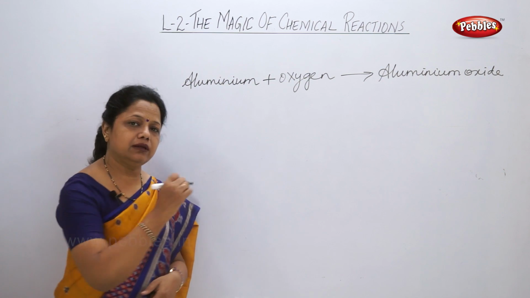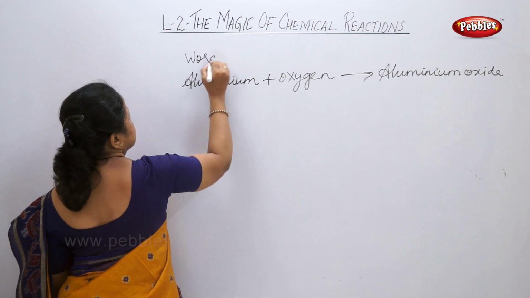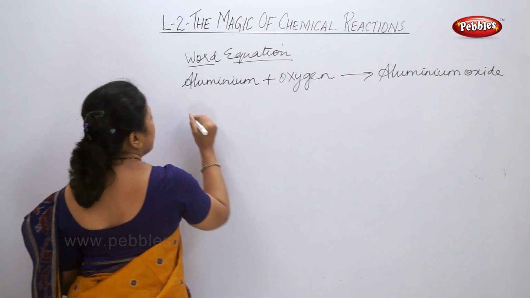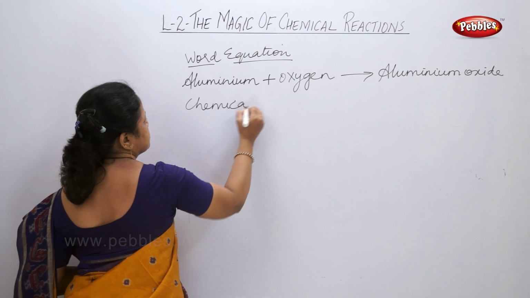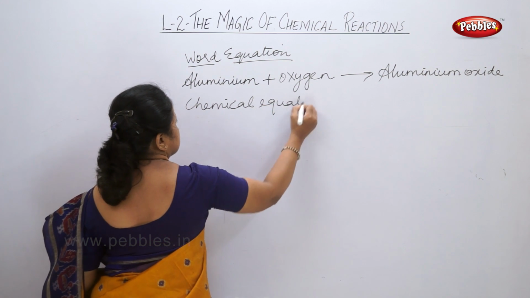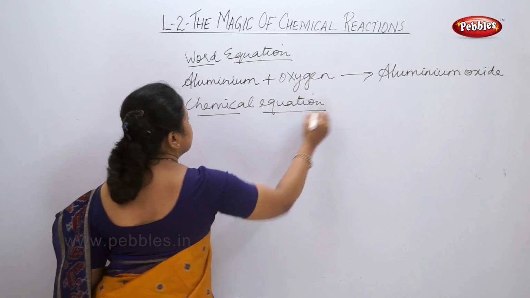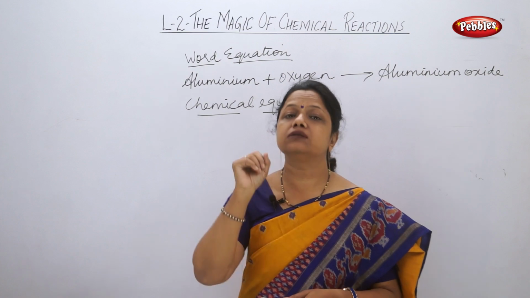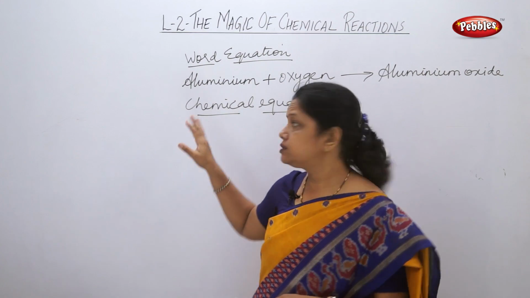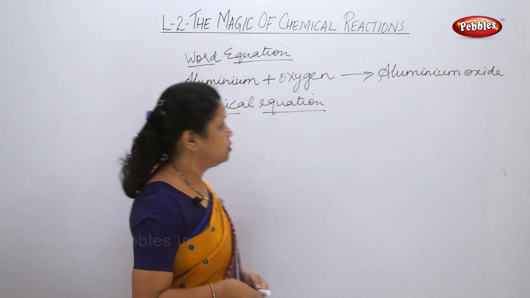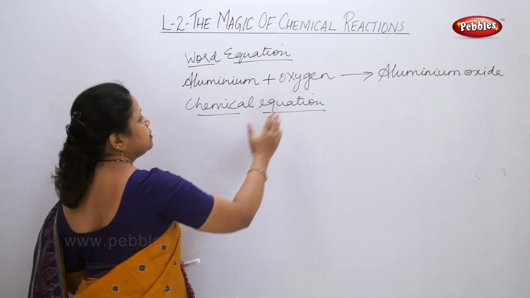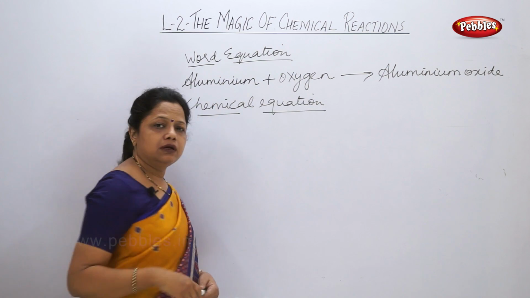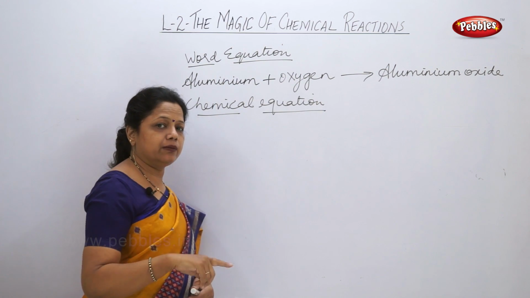How will I write a chemical equation? Now this is a word equation. How will I write a chemical equation? When I say chemical equation, that means I have to use the abbreviations, or the shortcuts, or the symbols and formulas of the substances which are reacting. Now here, what are the reactants? You have to understand that on the left hand side of this reaction, aluminium is reacting with oxygen. So reactants are aluminium and oxygen.